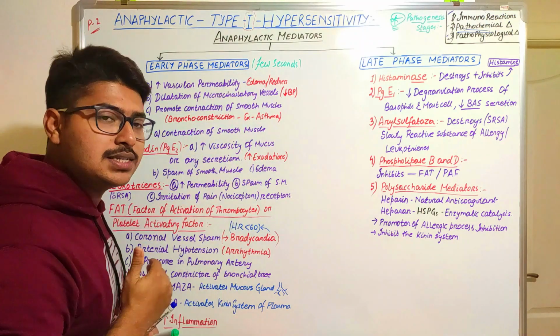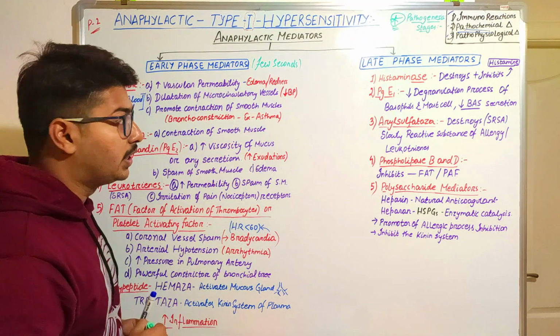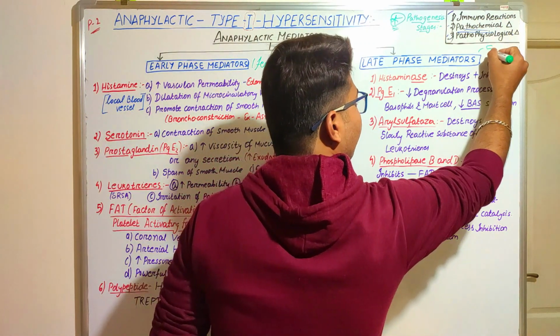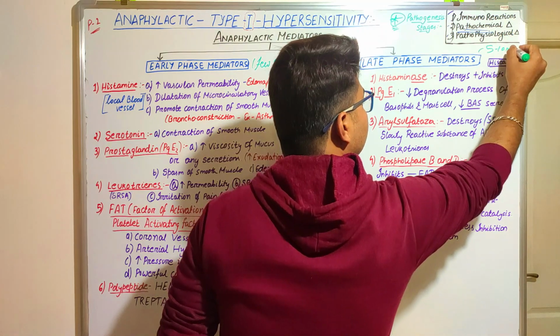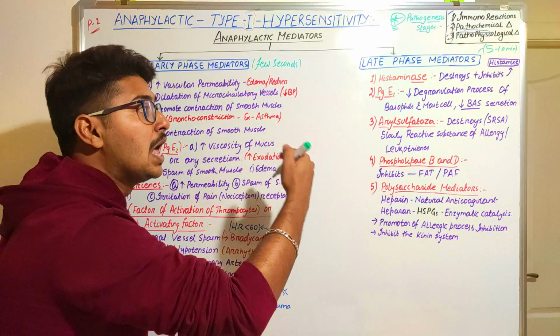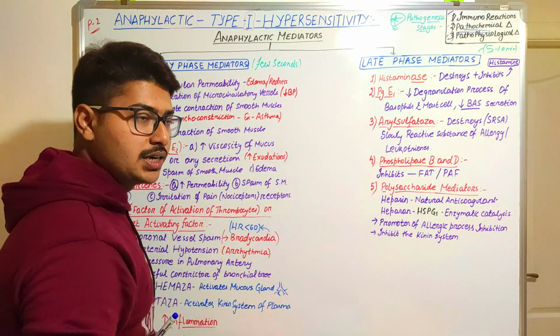So if the mediators are produced in a few seconds, they are known as early phase mediators, and if they are produced 5 to 10 minutes later, or the degranulation process takes place after 5 to 10 minutes, then we call them late phase mediators.